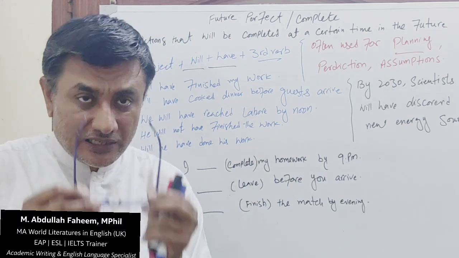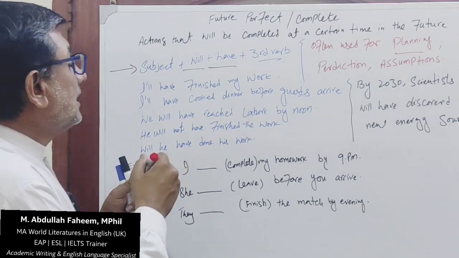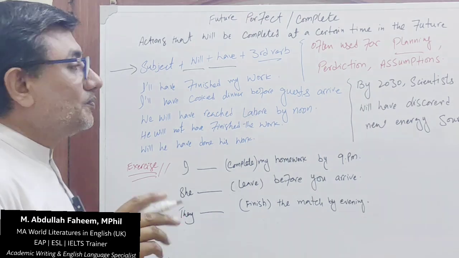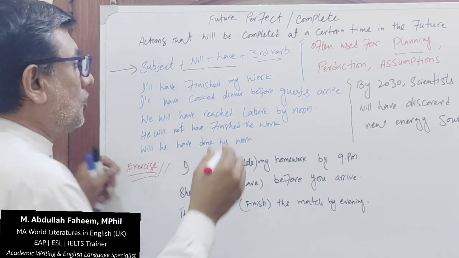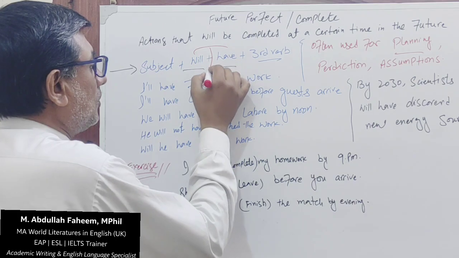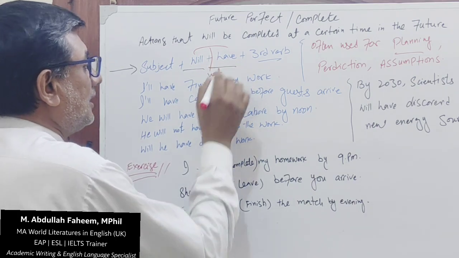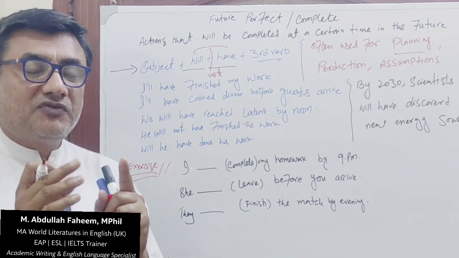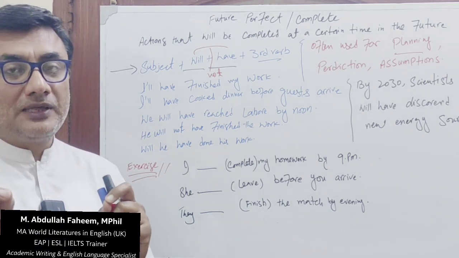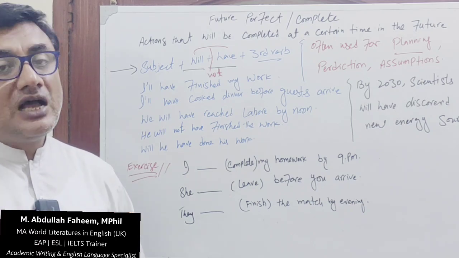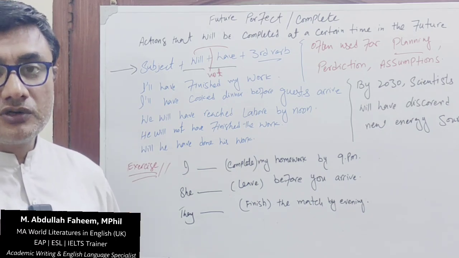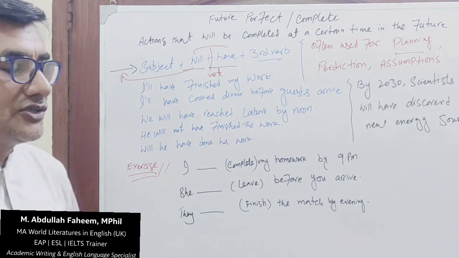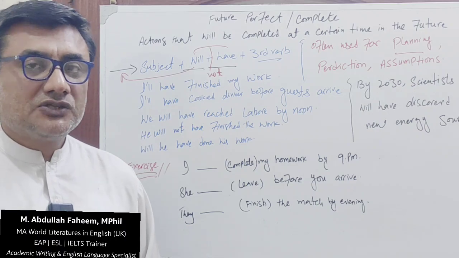लेकिन example में जाने से पहले एक point note करना चाहूँगा. This is simple formation, subject plus will plus have plus third form. If you want to make the sentence negative, you need to put not in the middle of will and have. This means after will you will put not and then you will apply have to complete the sentence. However, if the sentence is interrogative or questioning, then you will be bringing will out in the beginning of the sentence, and this is how you can make the sentence interrogative. So these are the simple rules.